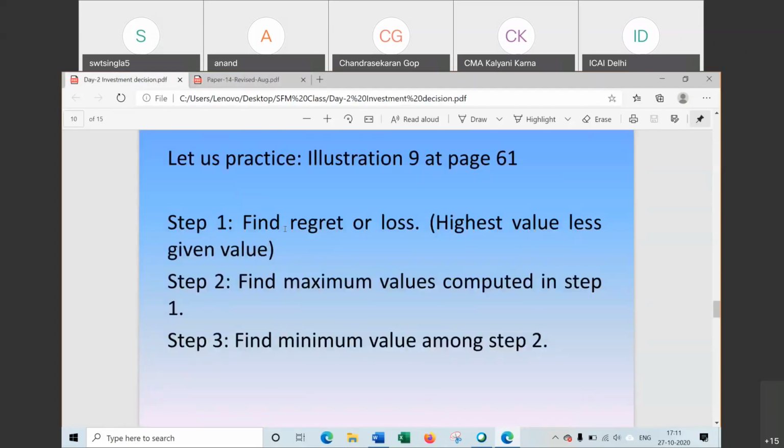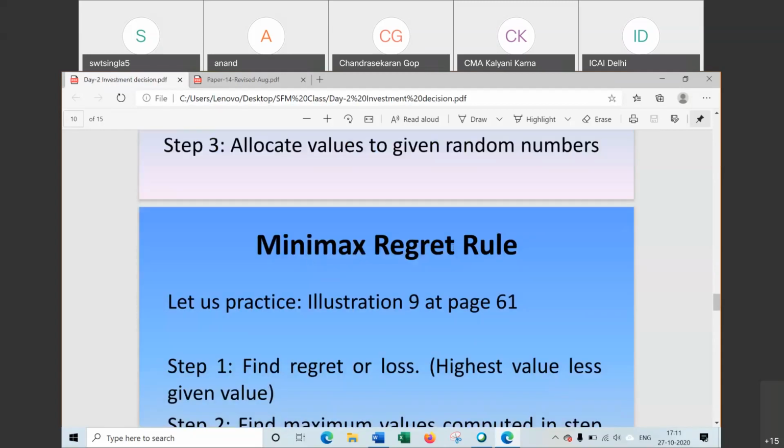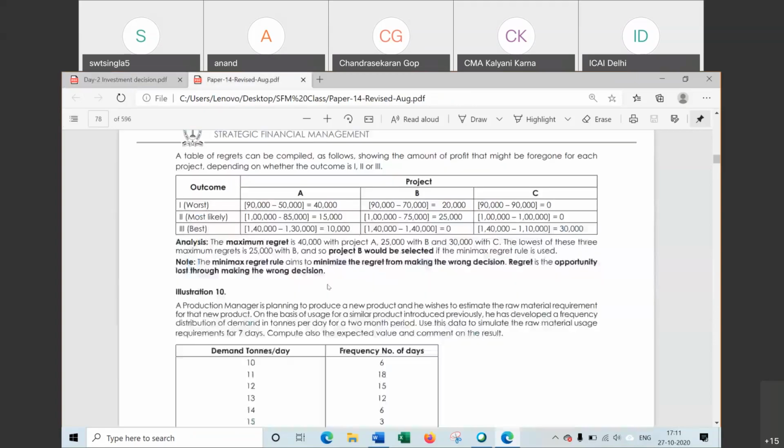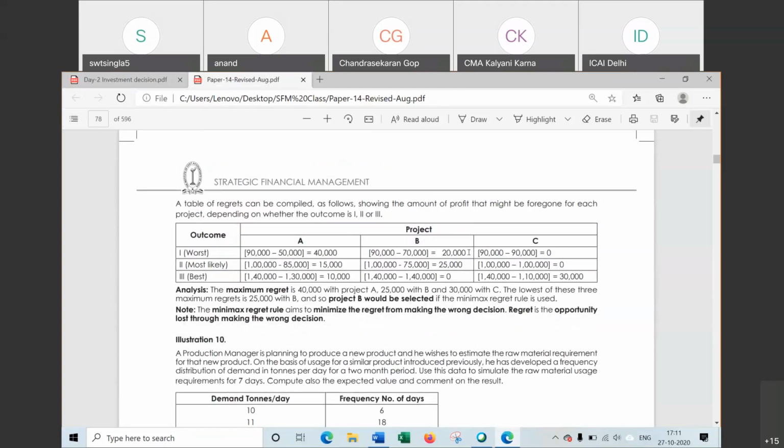Step 1, we have computed the regret. This is the formula. Rule is minimax regret rule. Now move from the last one. Regret: first find the regret, then find the maximum. After regret, maximum. So regret we have computed 40, 20, 0. Now find the maximum in this one. Maximum is 40. इस केस में 40 आएगा. For the second case 25. For the third case 30. So 3 values we have taken. ध्यान रखें कौन कौन लिया. 40, 25 and 30 we have taken.